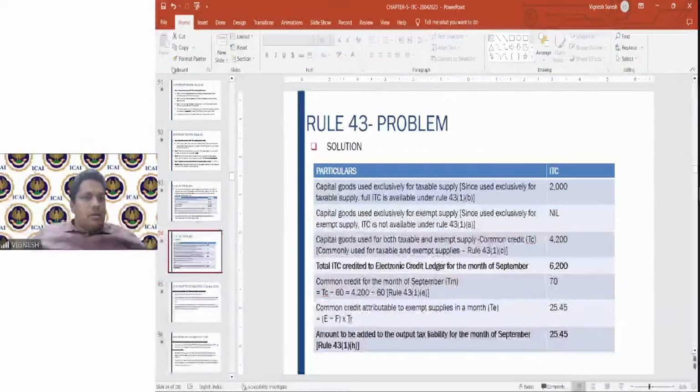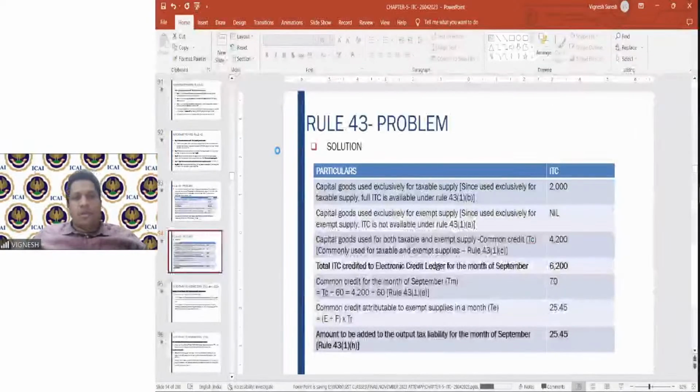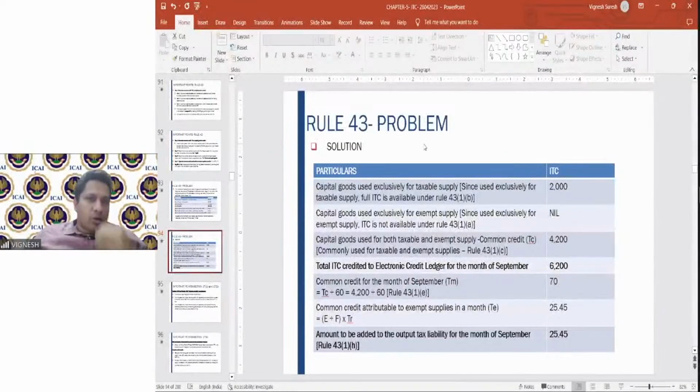So that was a problem based on rule number 43. I request you to kindly revise what all we have done today, because we'll be working multiple problems on the input tax credit. So all of you should have the proper understanding with regard to what we have discussed today. With this, we come to the end of today's session.